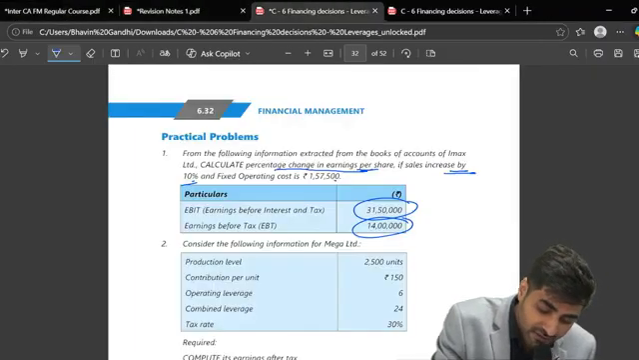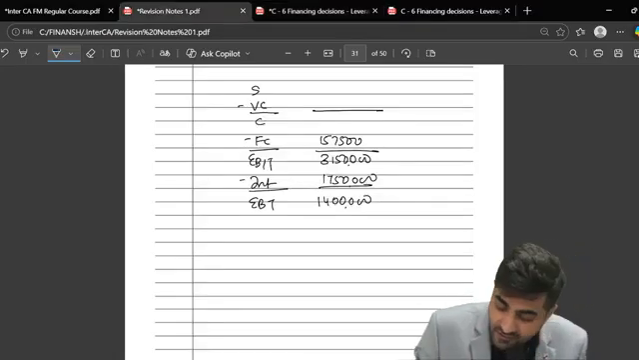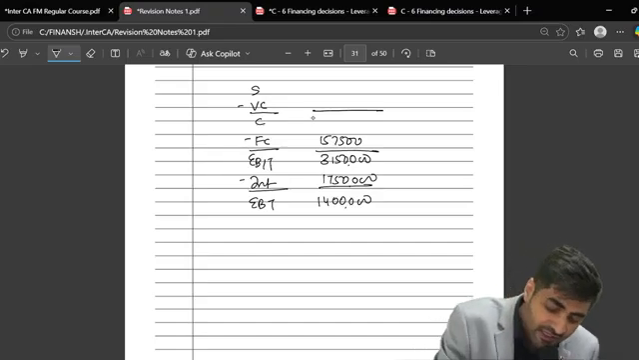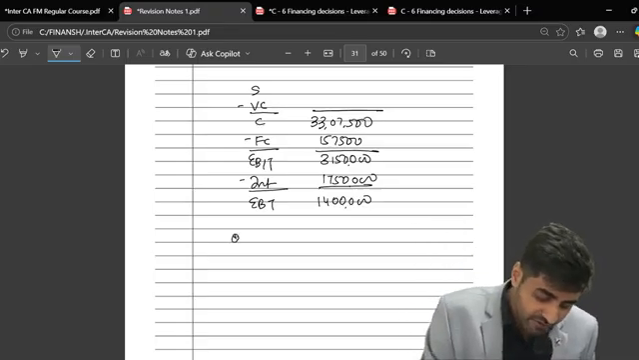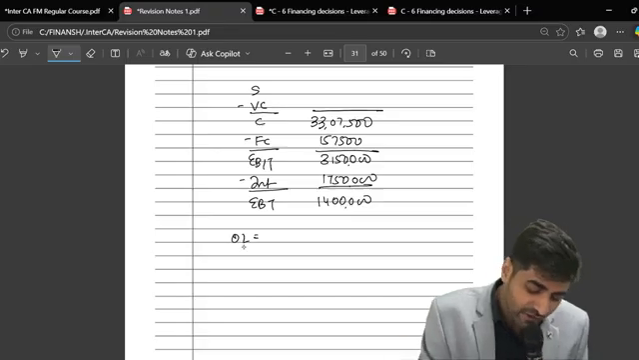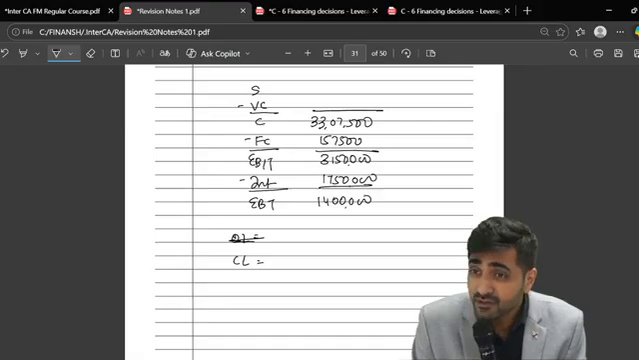How much is it? 29 lakh, sorry, 31 lakh 50,000 plus 157,500, that is 33 lakh 7,500. Hello, can we calculate your operating leverage? Can we calculate your combined leverage? Chalo, combined leverage, can we calculate it?